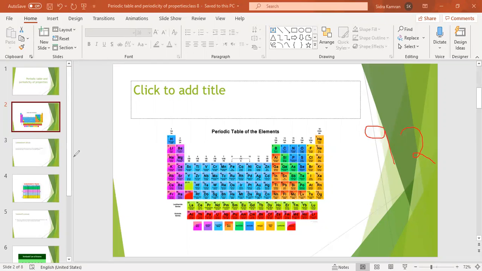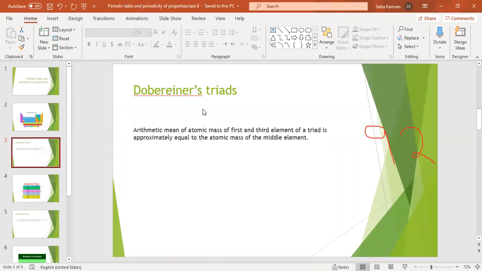So I'm going to describe various attempts which were made to classify the elements into a tabular form. Tabular form means in the form of a table, and a table is something that has groups and periods, arranged as a grid. So I'm going to start with the work of Dobereiner.